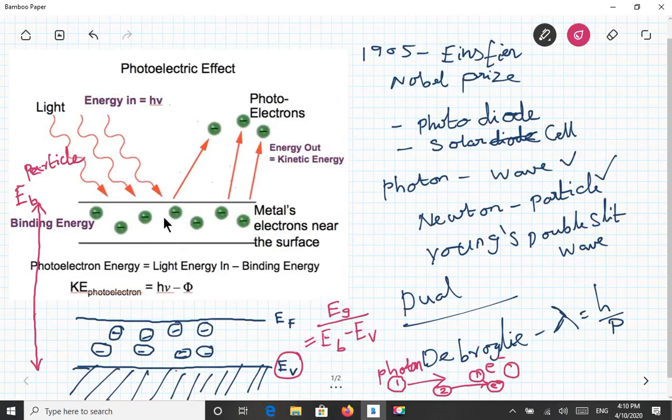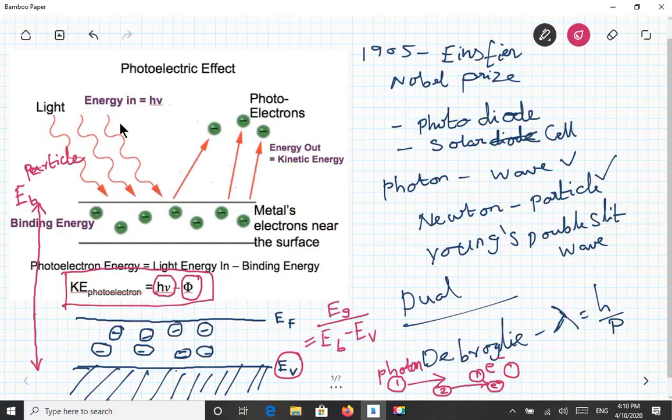Now, to release this electron, we need some energy called the work function, which is given by phi here. Phi is known as the binding energy, EB, or the work function. So note down this equation: the kinetic energy of the releasing electron is given by the energy of the photon, which you all know is E equal to h nu, the energy of the incoming photon.